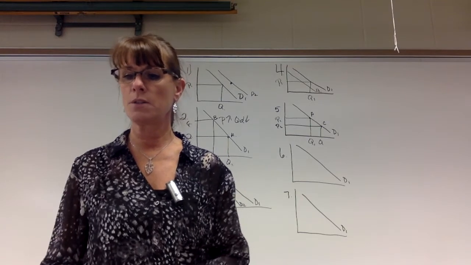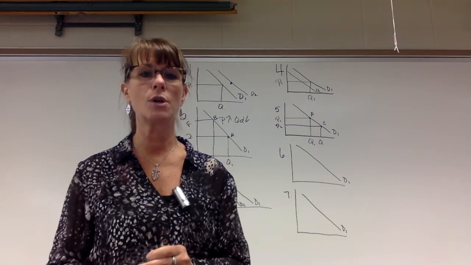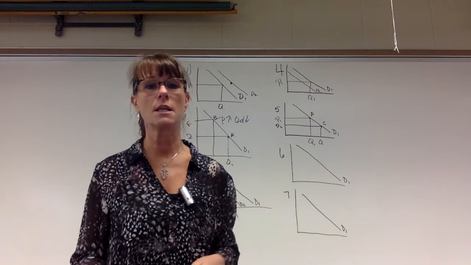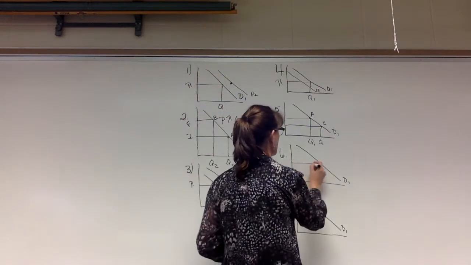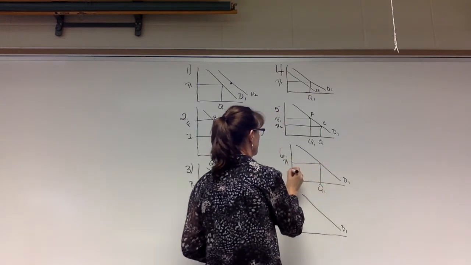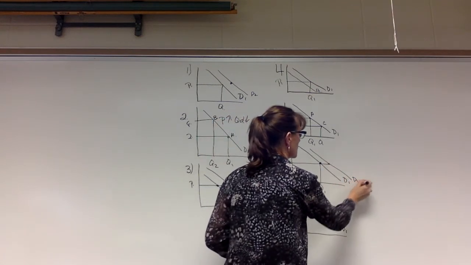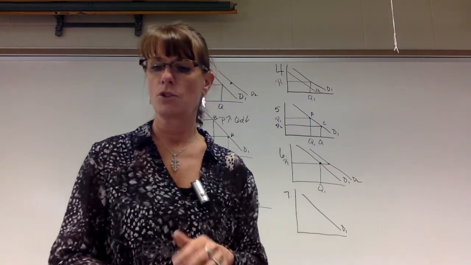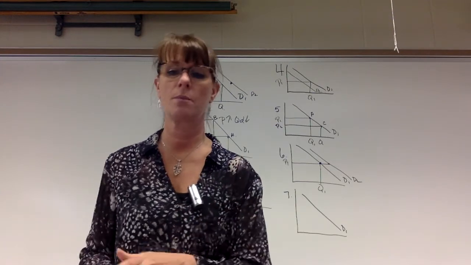Number 6, your parents give you $200 for earning an A in your economics class. What will happen to your demand for new clothes? We're going to assume that clothes are a normal good, and that they are giving you some sort of money, which is income. So now you have more money. We're not changing the price of the clothes, but you're saying I have more money in my pocket, so now I'm going to buy more clothes. We're going to shift the whole entire curve to the right. A is your answer.